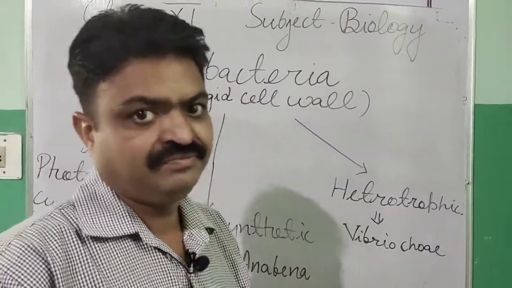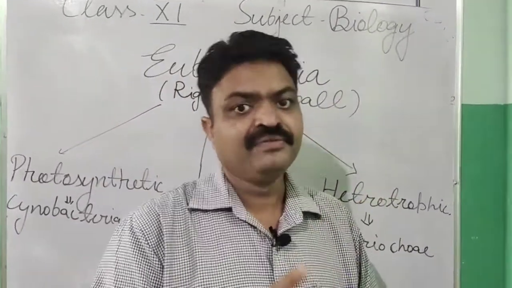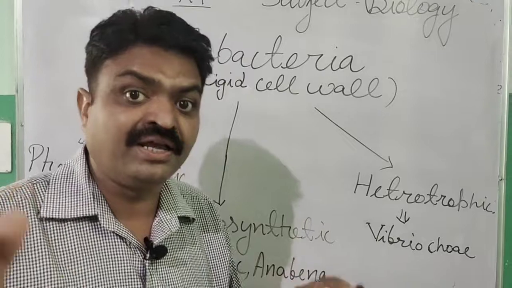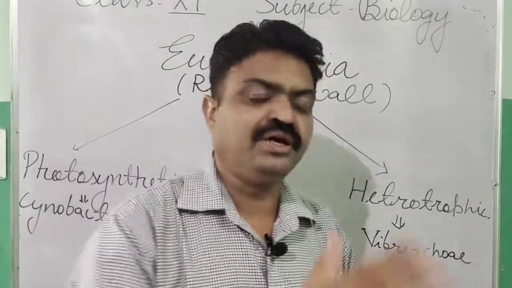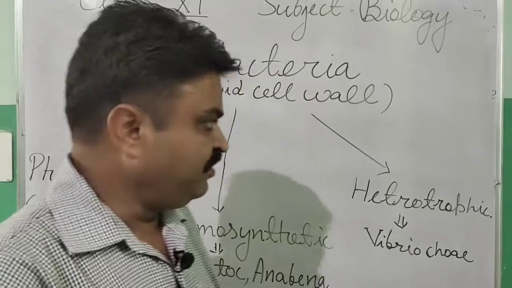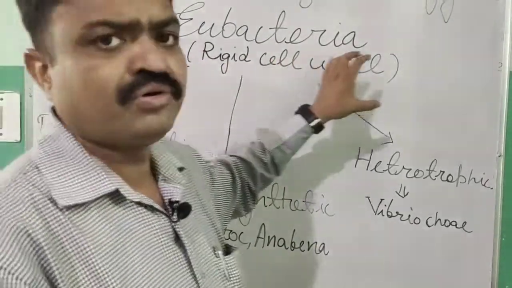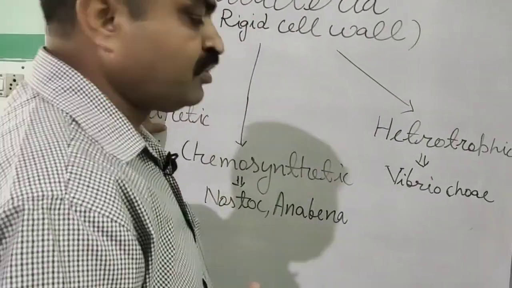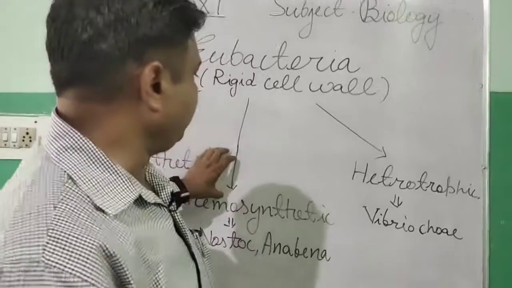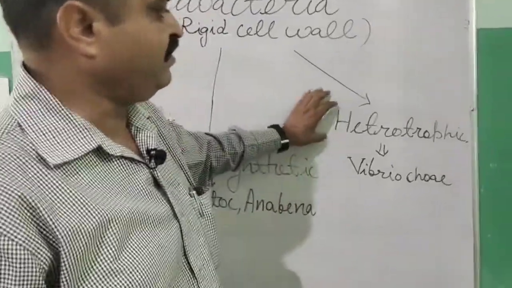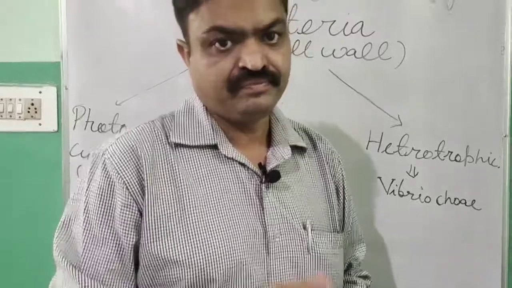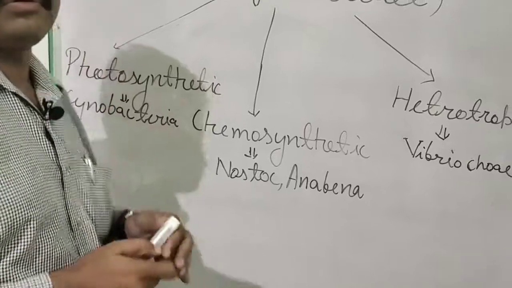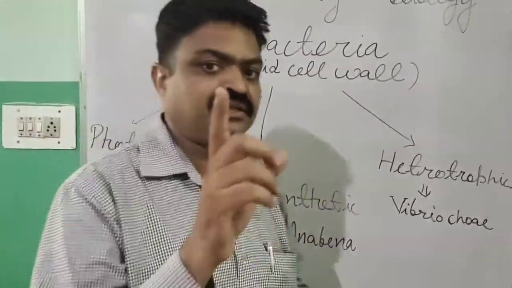And with this, if they are motile, then they have a flagellum, a thread-like projection with the help of which they move. They also have different modes of nutrition. Some have an autotrophic mode of nutrition, some have a chemosynthetic mode, and some have a heterotrophic mode. In the photosynthetic or autotrophic mode of nutrition, they also have